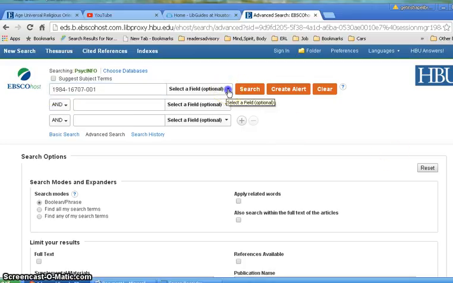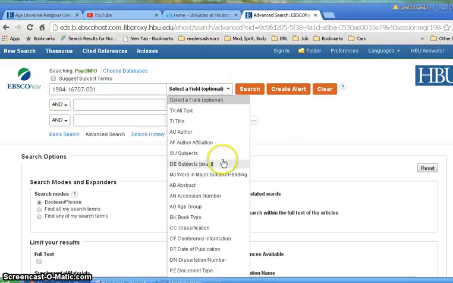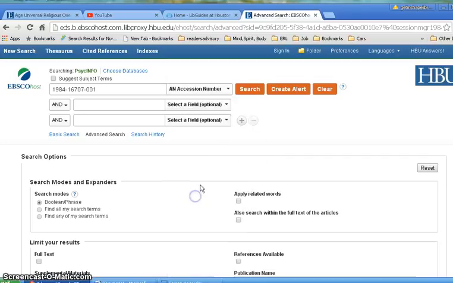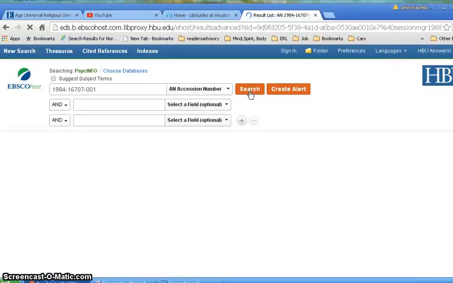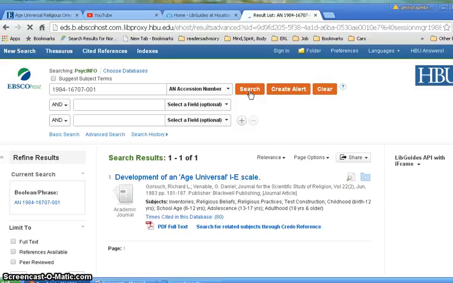And I'm going to use the drop down menu here for AN if I can find it. Here it is, accession number. Let me see if this will bring up anything about this earlier article. Yes, it did. So this would be a quick and easy way that you could use the record in Psych Test to actually look for that source article that they got their information in Psych Test from, and this would save you a lot of time.